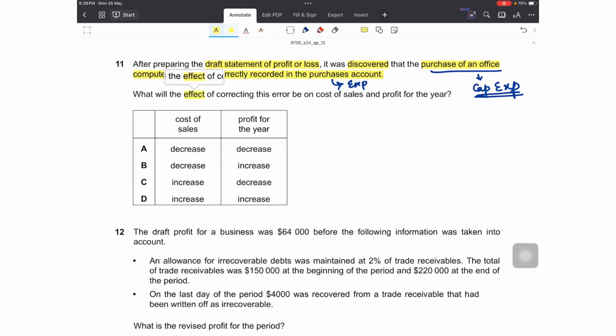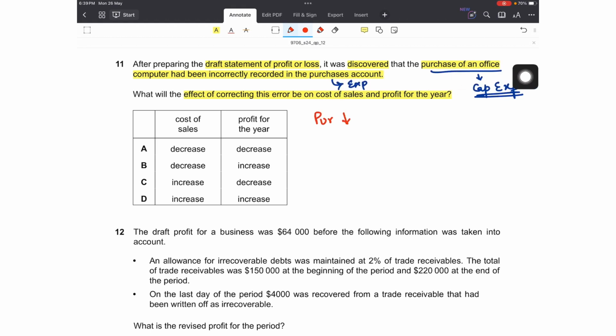The question is, what will the effect of correcting this error be on cost of sales and the profit for the year? You don't have to tell the effect of the error, but the correction of this error. Now when I correct this error, I will of course have to eliminate the amount from my purchases account, as purchases currently are being overstated with this value.